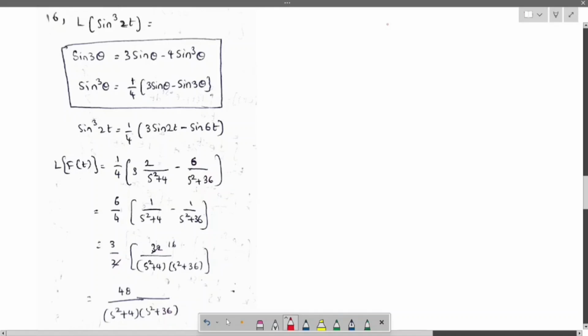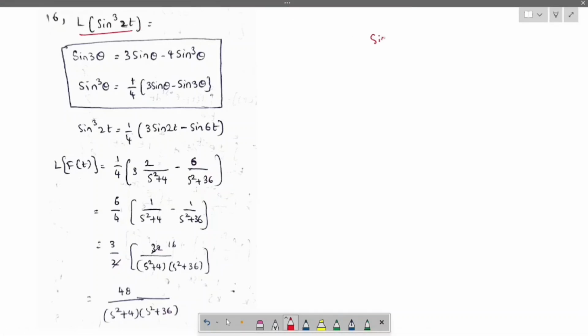Our next question is Laplace of sin³t. We have the formula for Laplace of sin(at), which is a/(s²+a²), right? In the same way, the sin 3θ formula is 3 sin θ - 4 sin³θ. So sin³θ equals 1/4 (3 sin θ - sin 3θ).